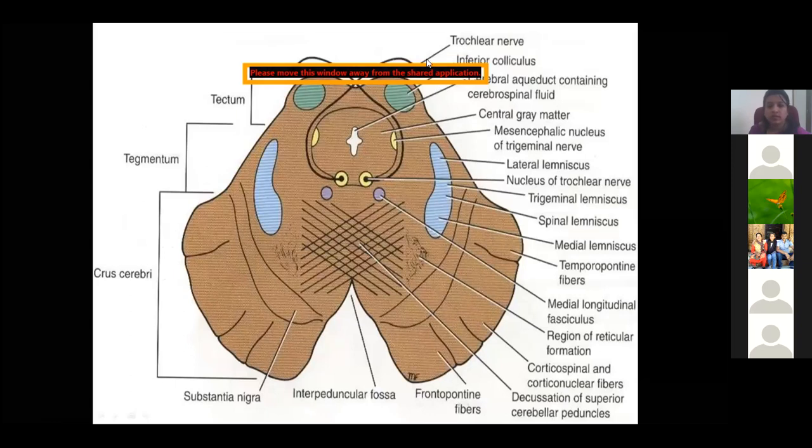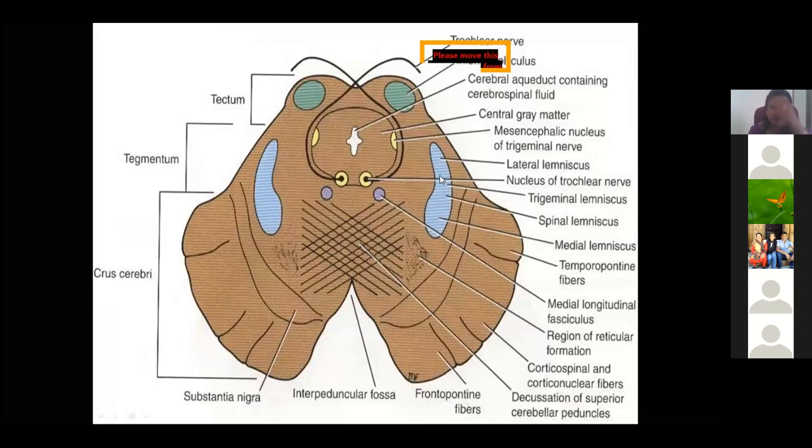Here is a schematic diagram of the level of the inferior colliculus. This is the tegmentum part, and the anterior part is the crus cerebri. You can see the trochlear nerve nuclei crossing each other here, and this is the cerebral aqueduct. This is the central gray matter with the mesencephalic nucleus. Then the trigeminal nucleus is present, which extends from the medulla to the midbrain. Then you have the substantia nigra, and this is the crus cerebri, where you find the corticospinal and corticopontine fibers in the white matter.